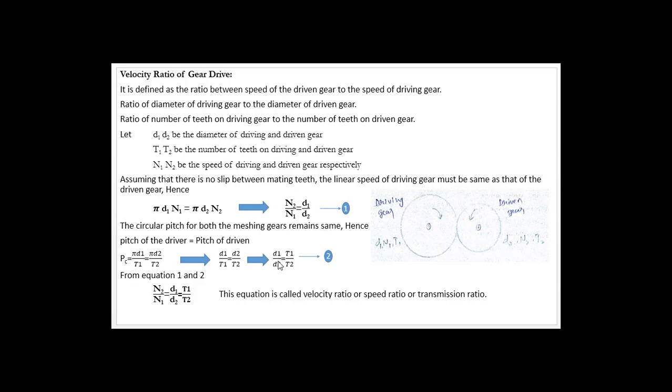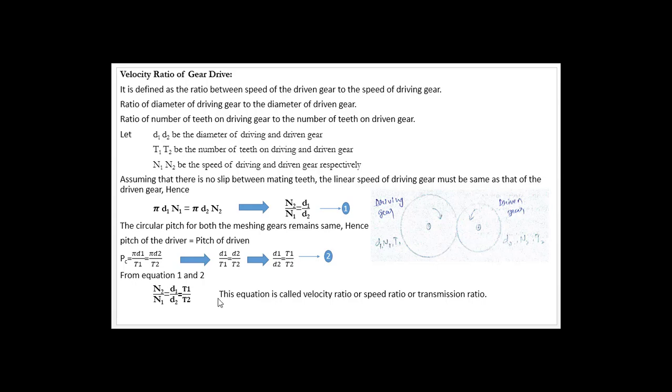So d1 by d2 is equal to t1 by t2. Using these two expressions, that is equation number 1 and equation number 2, we will write the expression for velocity ratio in one more way, by making use of the number of teeth on the driving and driven gear. So d1 by d2 is equal to t1 by t2. As we already have from equation number 1, n2 by n1 is equal to d1 by d2, and this d1 by d2 is equal to t1 by t2. I will write that once again. So this is the expression for velocity ratio of a gear drive.